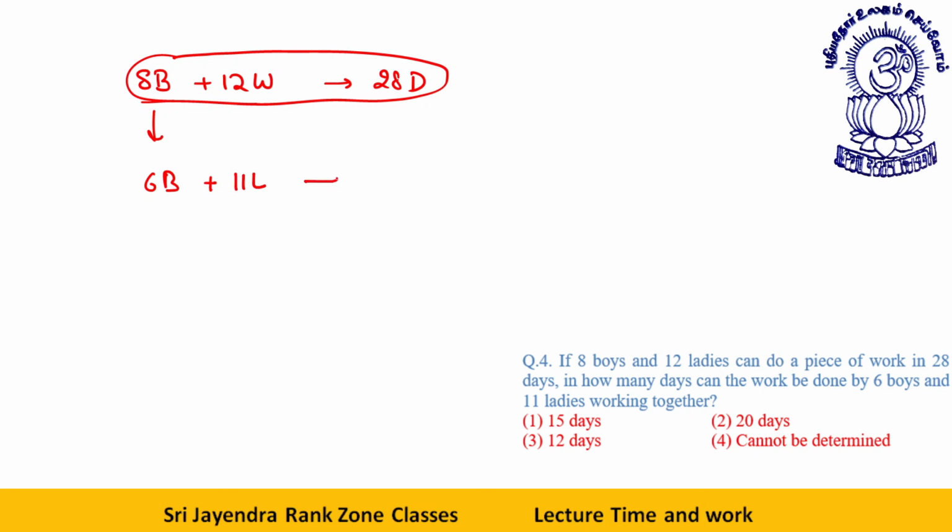See, students, no one can tell this because there is no relation between man and woman known to us. But one thing is there. See, this is getting three-fourth. Had this been getting 9 women, then also you would say 28 into 4 by 3. That would have been your answer. Workforce becomes 3 by 4, time becomes 4 by 3. But in the absence of any relation between man and woman's efficiencies, we cannot determine. So for this particular question, your answer will be cannot be determined.